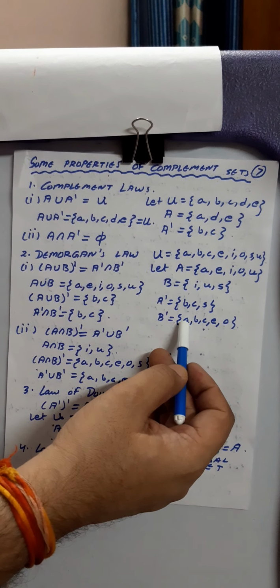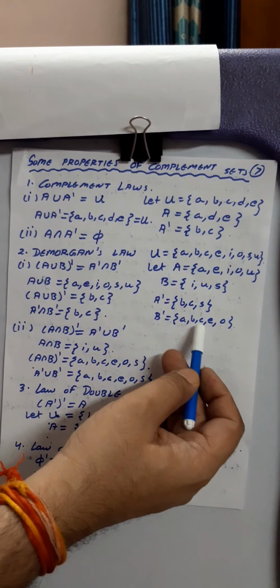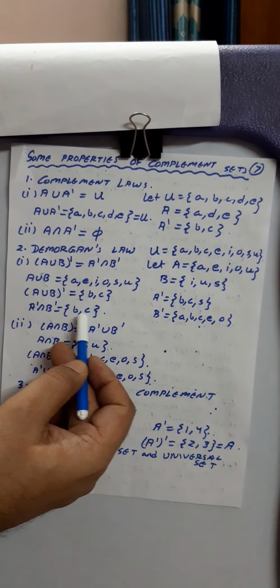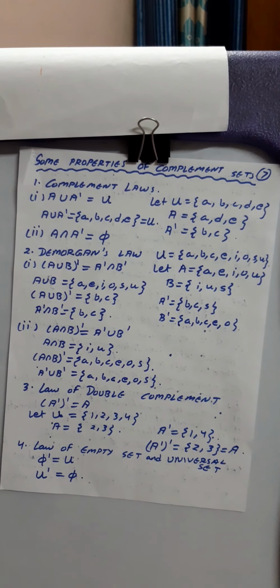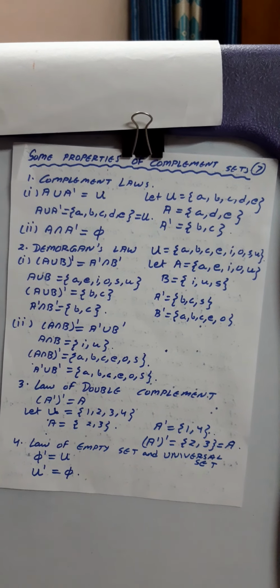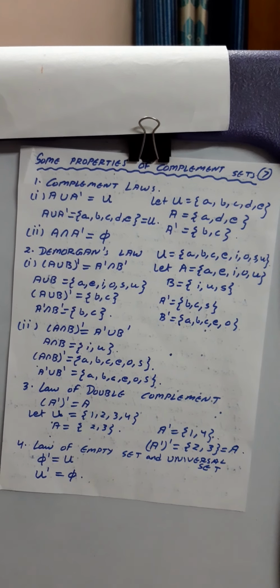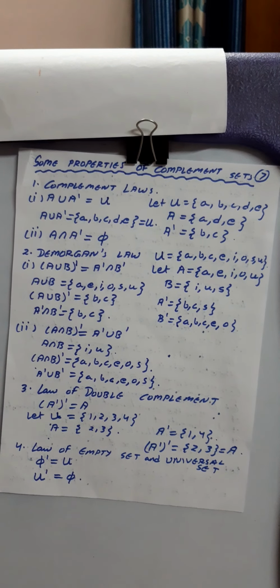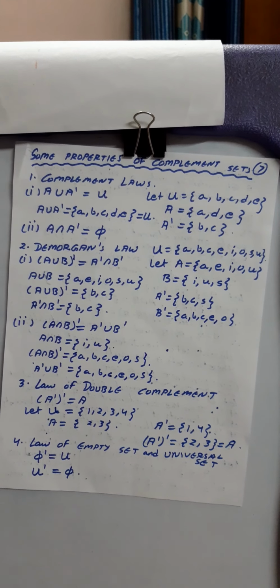Now find out their intersection. What is the intersection? B is common, C is common over here. So their intersection is BC. And when you have calculated complement of A union B, that is also BC. So therefore complement of A union B is equal to complement of A intersection complement of B. So this way you can prove this De Morgan's law by taking an example.